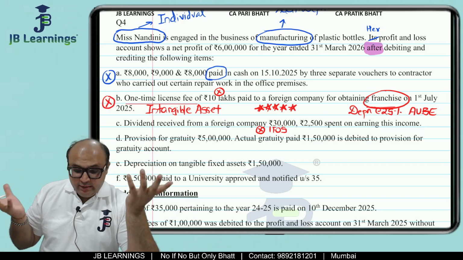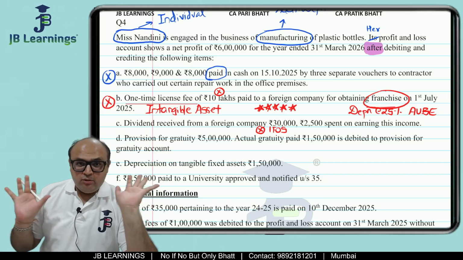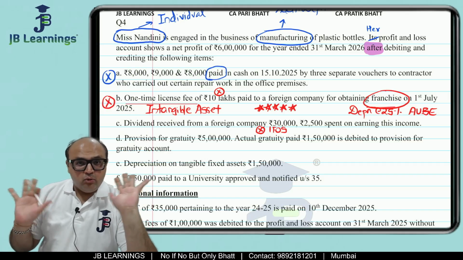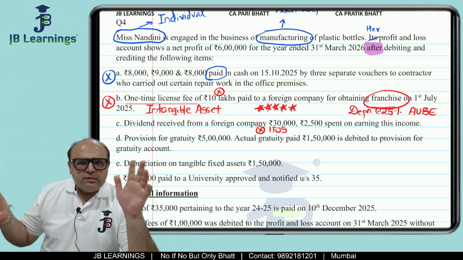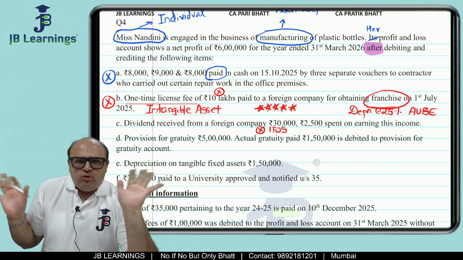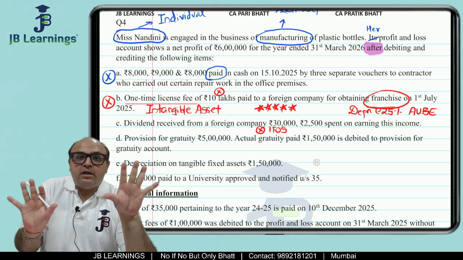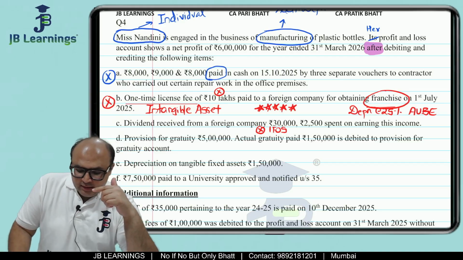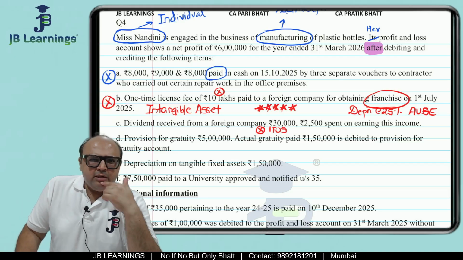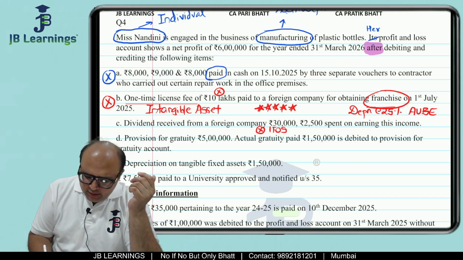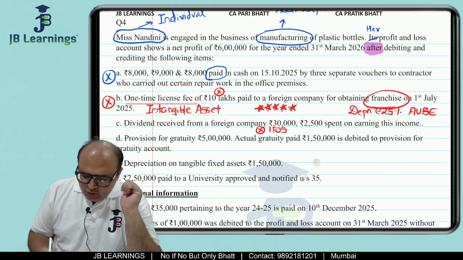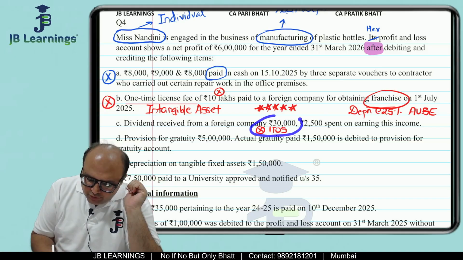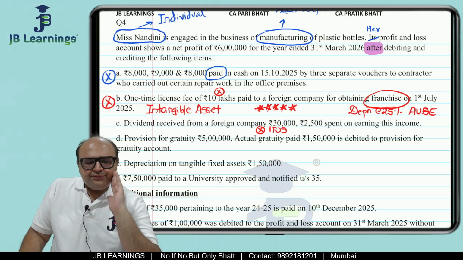But what is this 2,500? It is not given that it was interest on loan, right? So it may be consultancy, maybe bank charges. We don't know what this 2,500 is, but definitely not interest on loan. Now friends, this 2,500 will not be allowed as a reduction from this dividend income, right? So in income from other sources, this would be rupees 30,000.